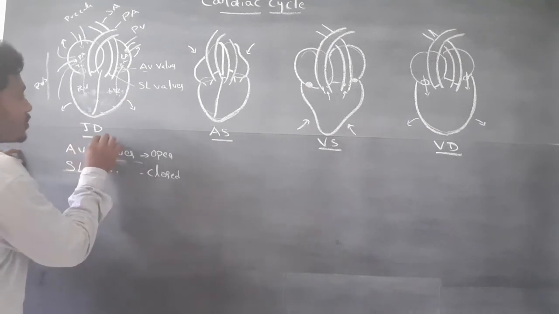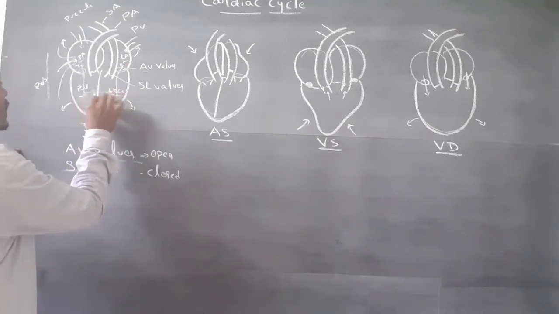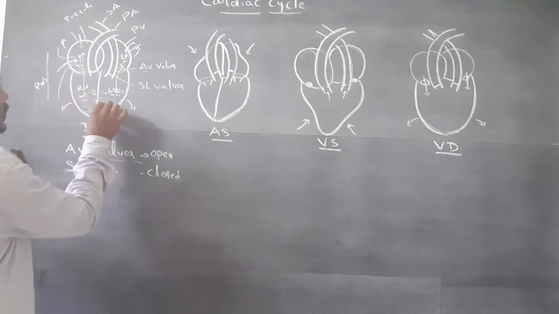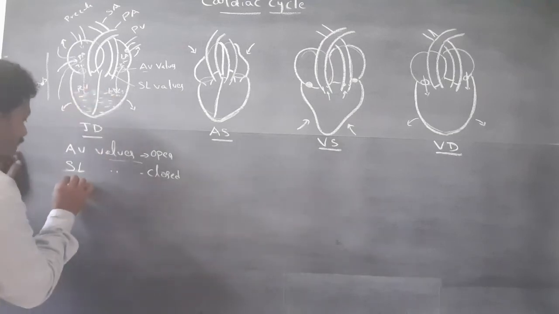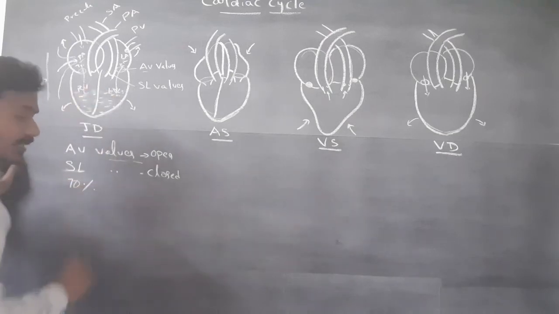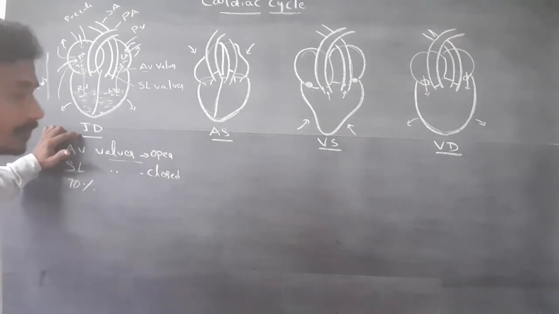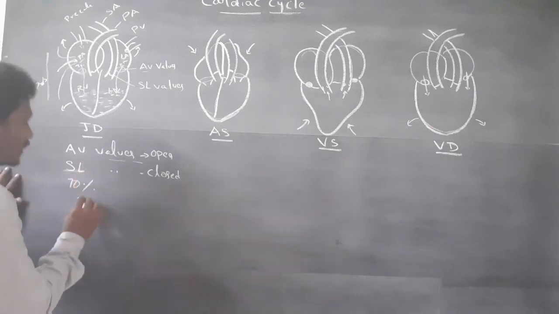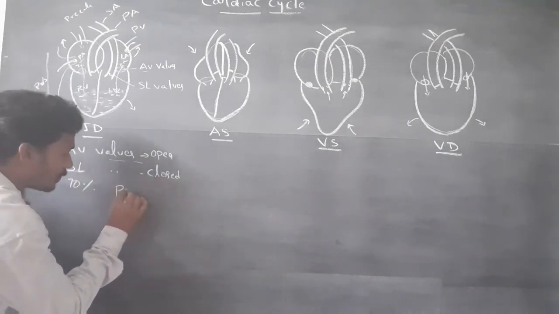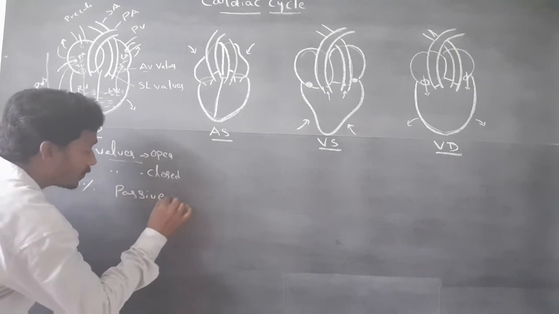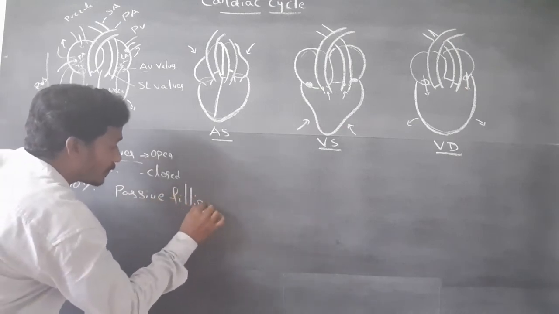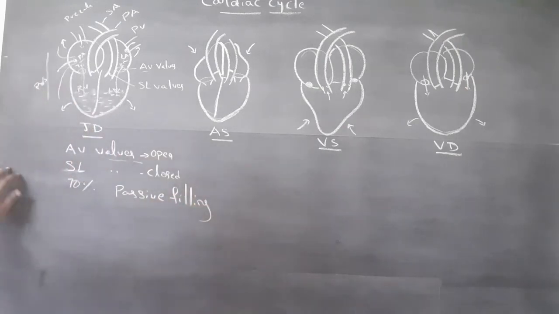During joint diastole, 70% of the ventricles are filled with blood. This is passive filling.